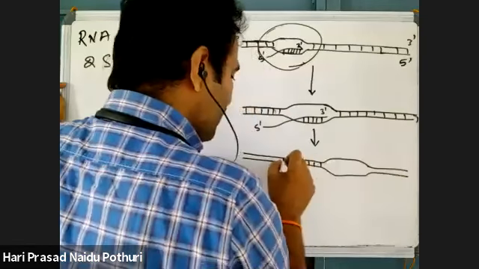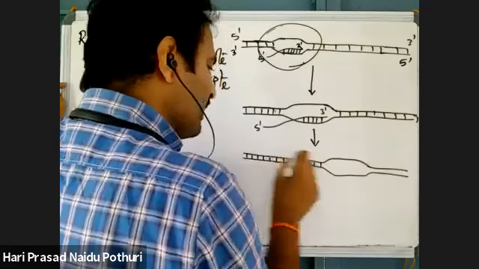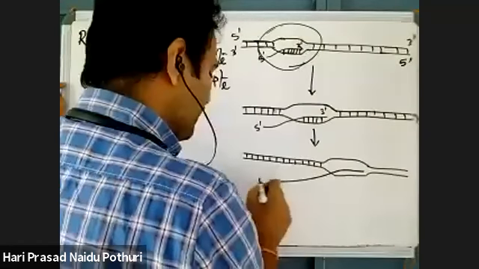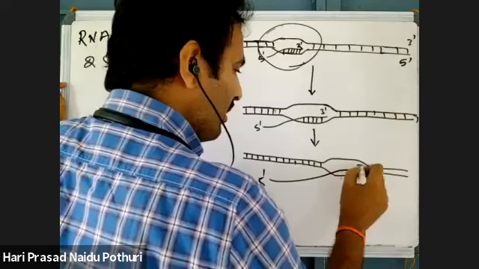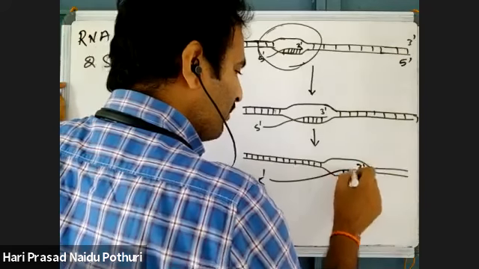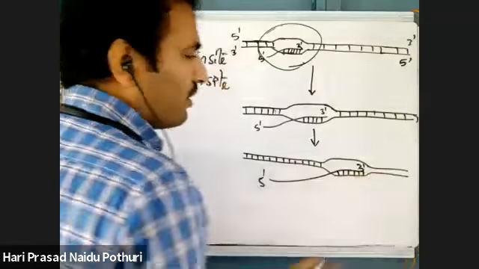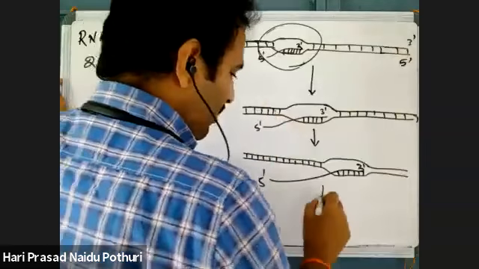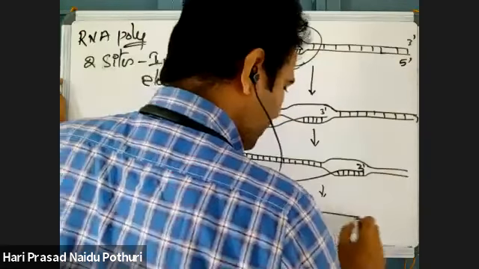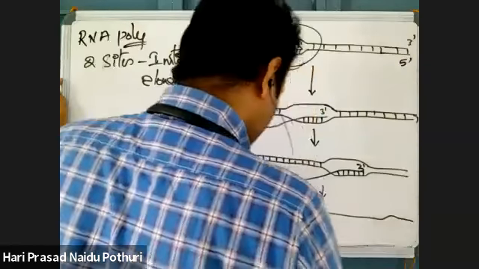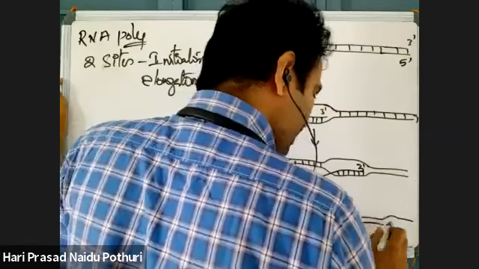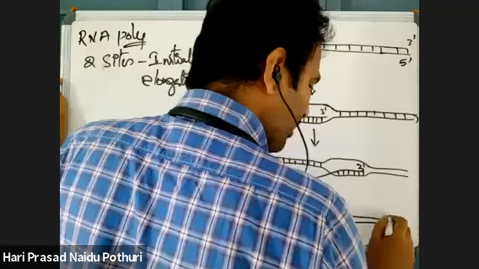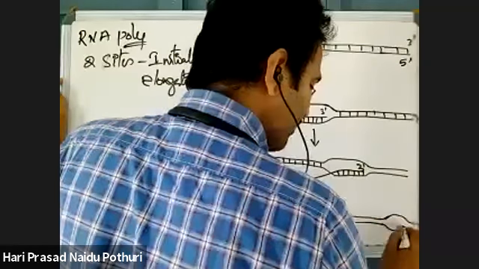That means the separated single strands will be rejoined into double-stranded DNA, and the 5' to 3' RNA will be attached. Finally, this will end at one side, and a long RNA molecule has been synthesized.